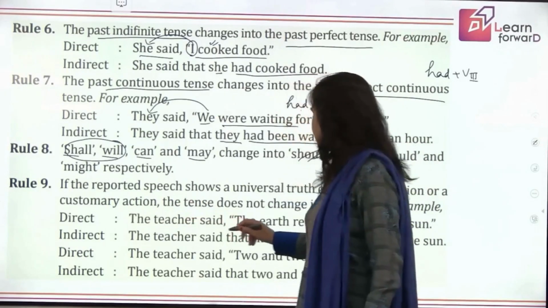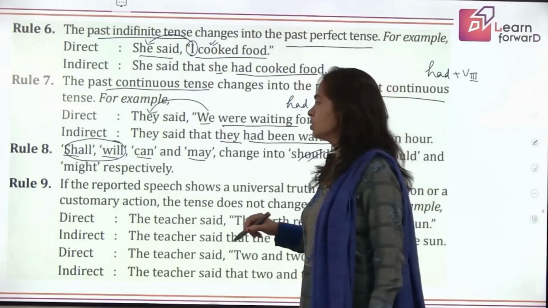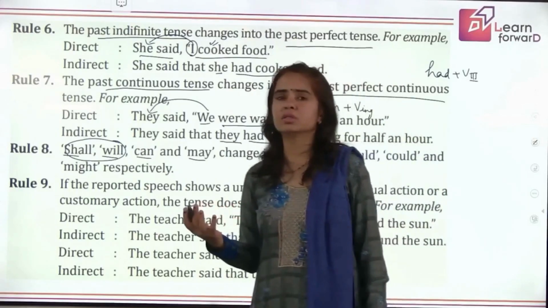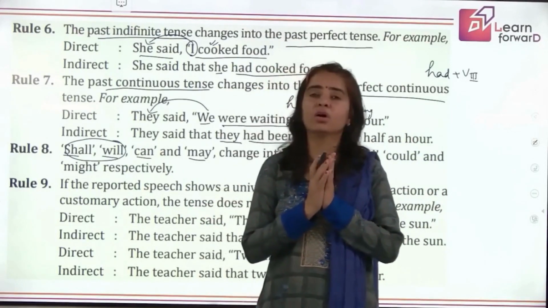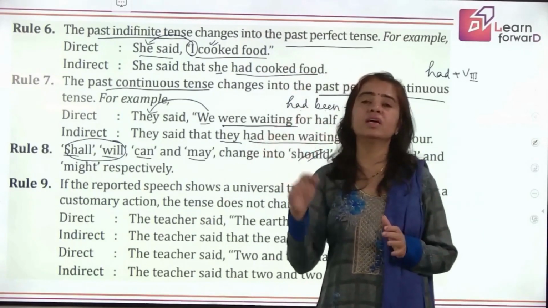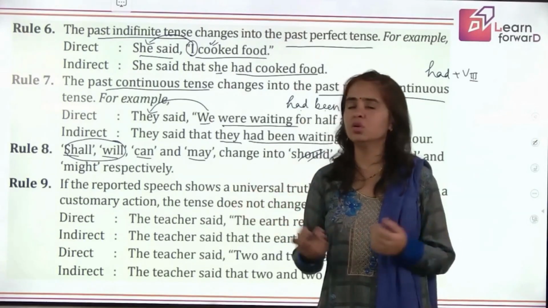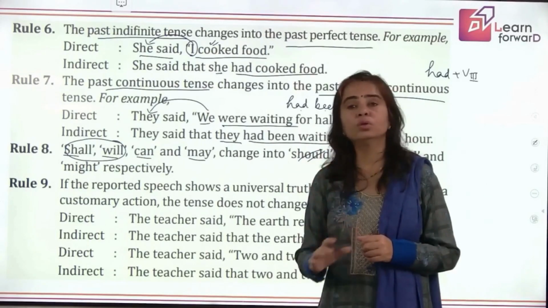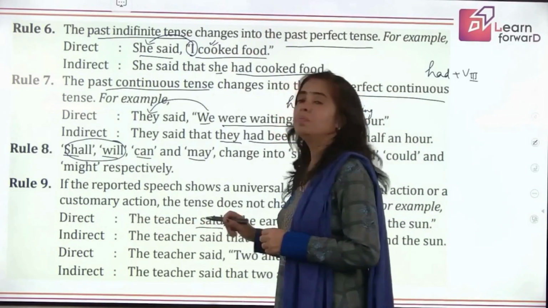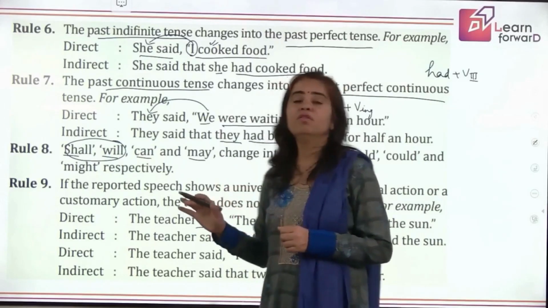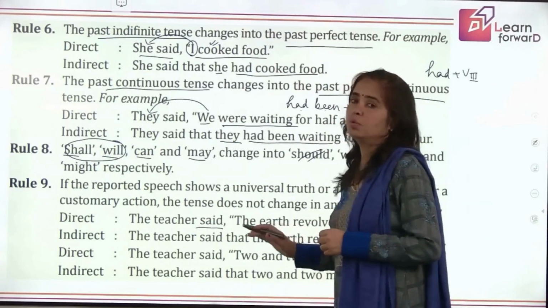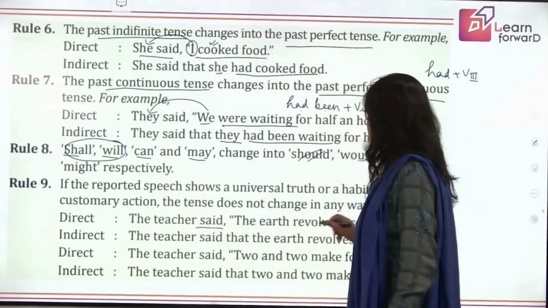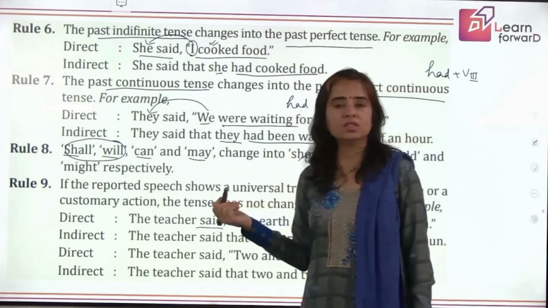The teacher said the earth revolves around the sun. This is when we are talking of some universal truths. So if we are talking about in reported speech, we are saying some sentences which are actually the universal truths. They are the scientific facts. So remember children, although the tense here can be past tense, but still we will not make the changes in the reported speech regarding tenses. How? The teacher said the earth revolves around the sun. Oh, that's a universal truth.